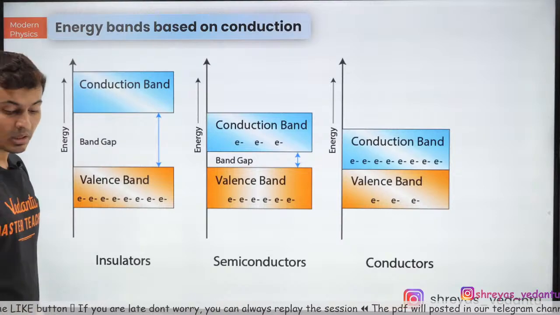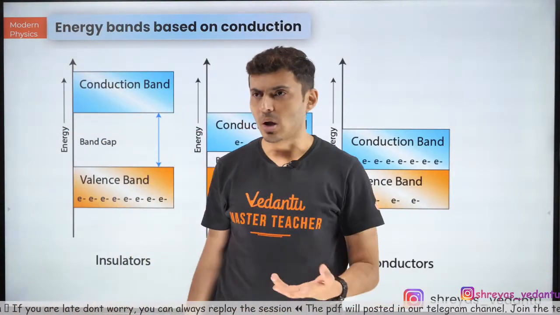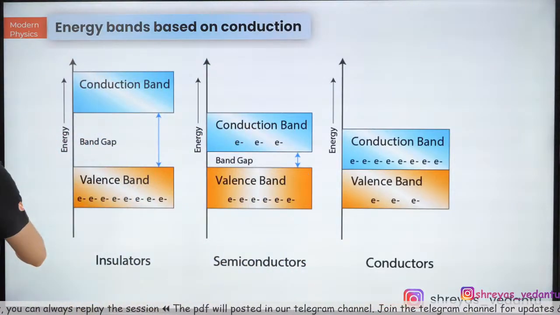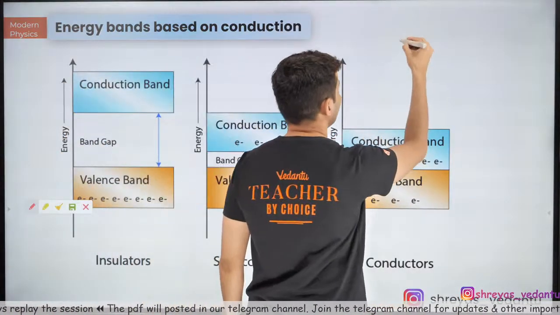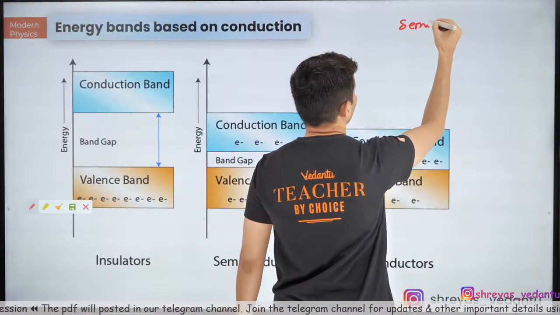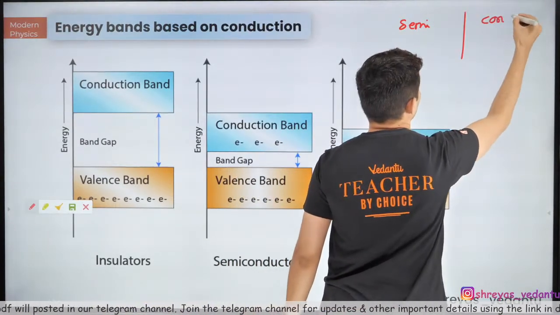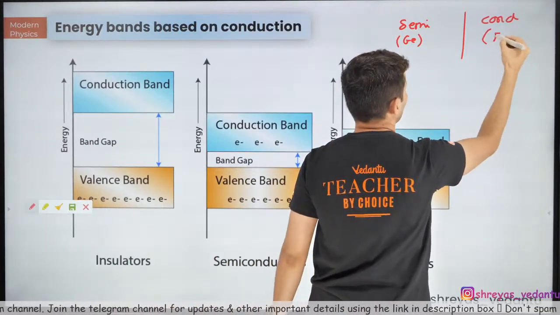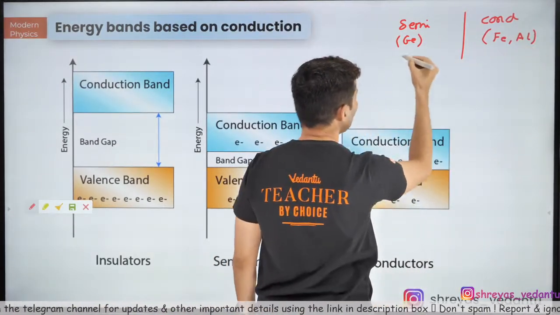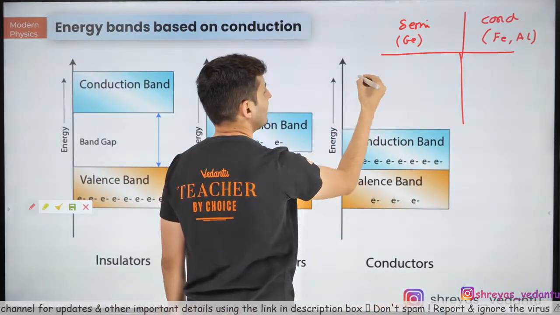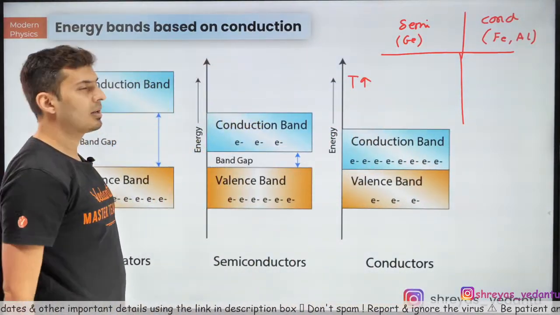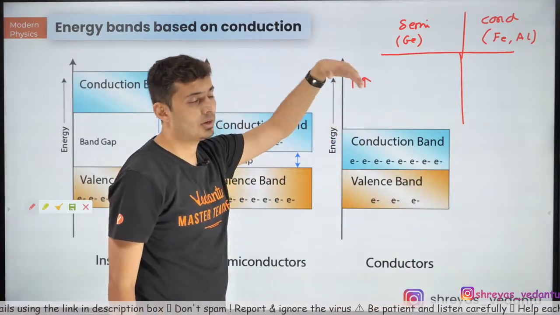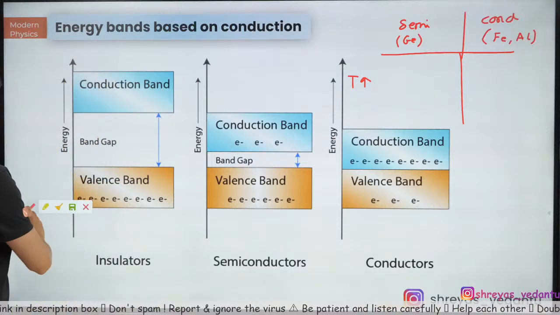Okay, there was a question which was asked sometime back, and it said: what happens to the resistance? Come on, let's see whether you can answer this for a semiconductor and for a conductor. Semiconductor, for example germanium, and conductor, let's say iron or aluminium. What do you think happens if the temperature is increased? Think about it. What will happen to the resistance for a semiconductor and what will happen to the resistance for a conductor?